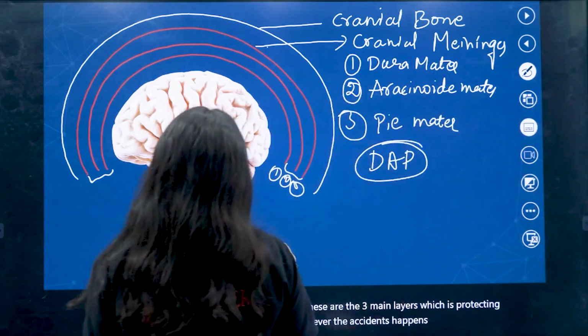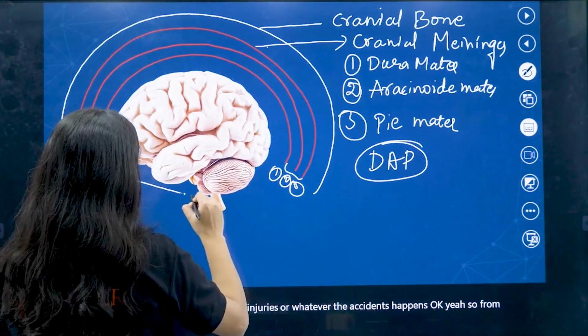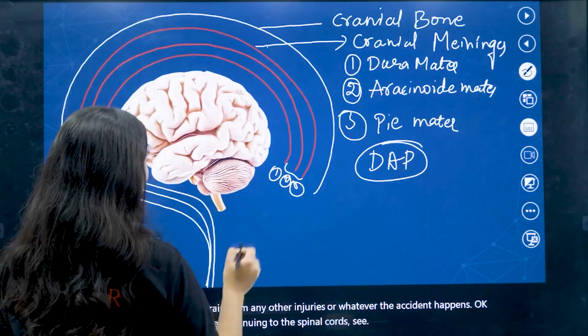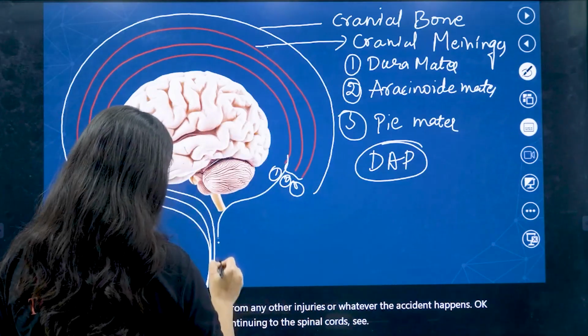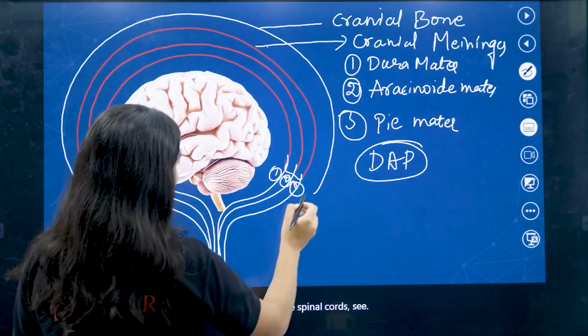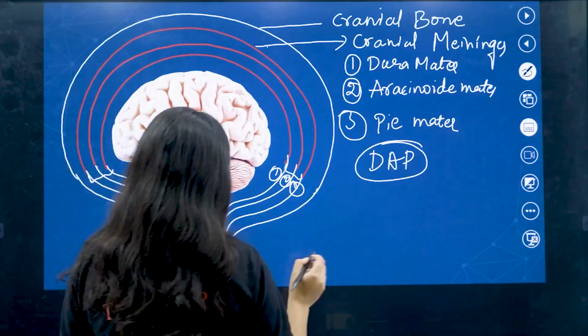So these meninges continue to the spinal cord, and even continue to the main part.